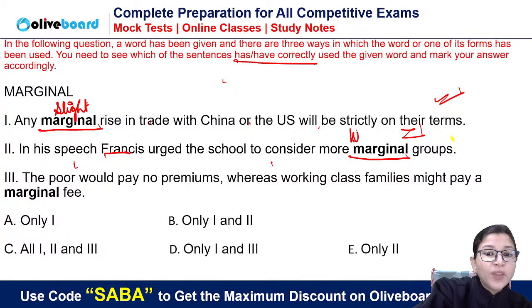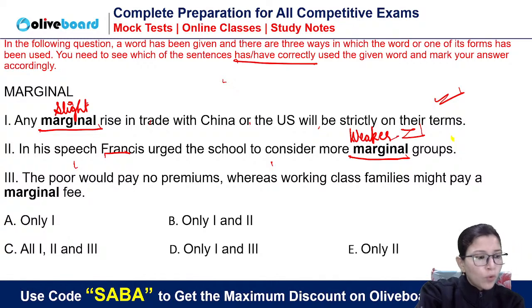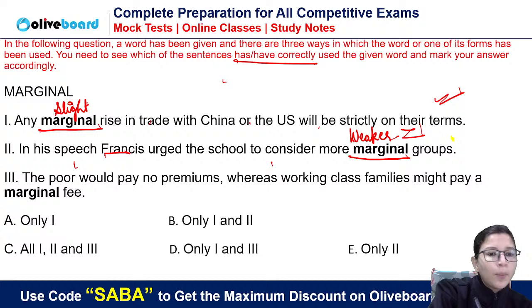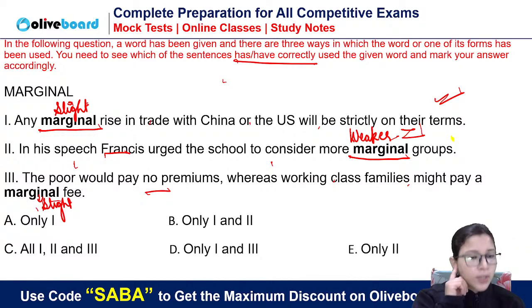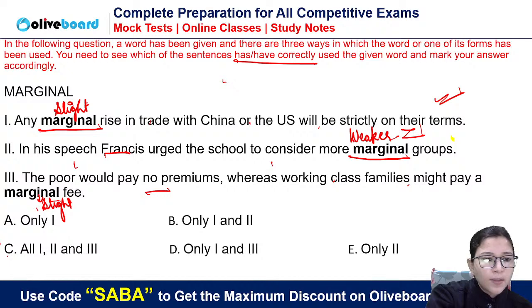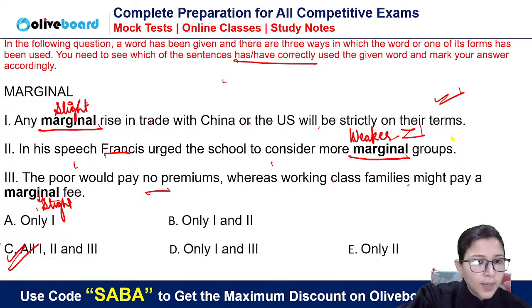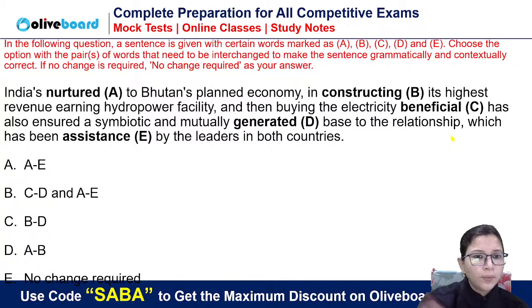Here we are talking about the weaker section of society. Poor, you can say. Poor, oppressed, weaker section, that is what we are talking about with marginal groups. The poor would pay no premiums, whereas working class families might pay a marginal fee. Again, we are talking about a slight fee. So yes, all these three words can make sense. Answer will be C, all 1, 2, 3. Clear, everyone? Correct. Let's see the next question.